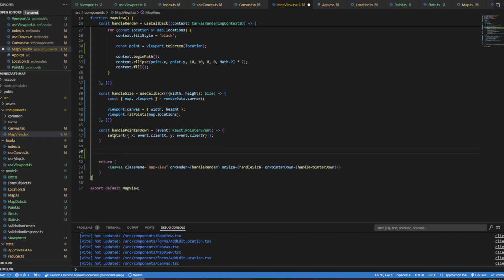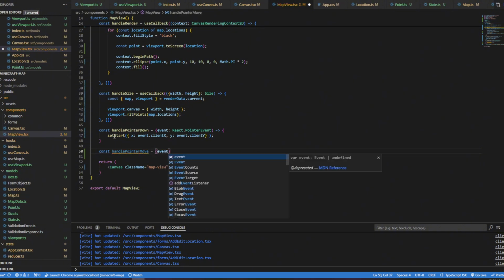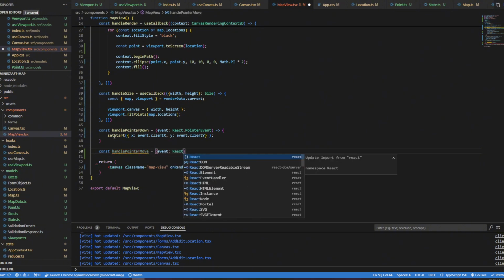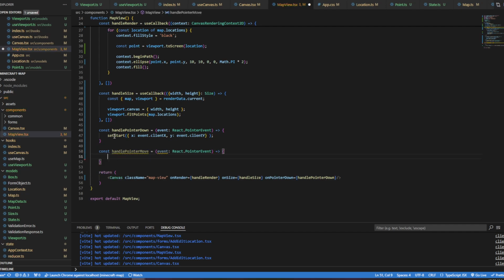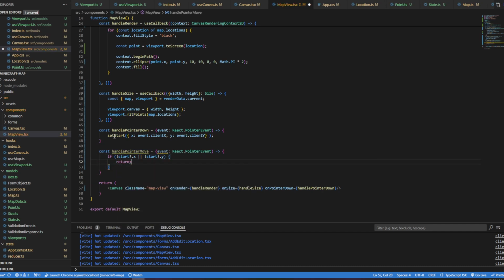Then the next part of this is const handlePointerMove equals event React.PointerEvent, pointer event rather. And that's going to be: if not start.x or not start.y, return.